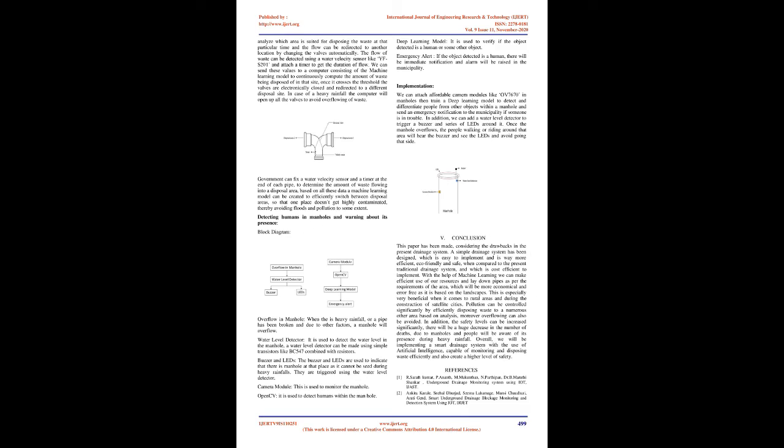Choosing the disposal area efficiently. Block diagram. Rate of flow of waste. We will be detecting at what rate the waste is flowing in the pipes using a velocity water sensor. Duration of flow. We will be using a timer to check for what duration the waste has been flowing. Day of the week, to know at which day how much waste has been disposed in an area. Disposal area. These are the various areas the waste can be disposed.